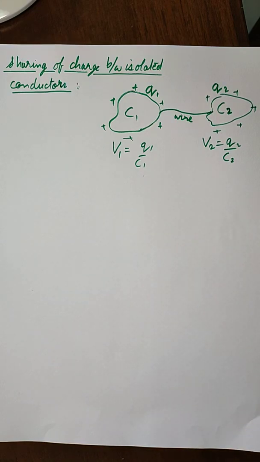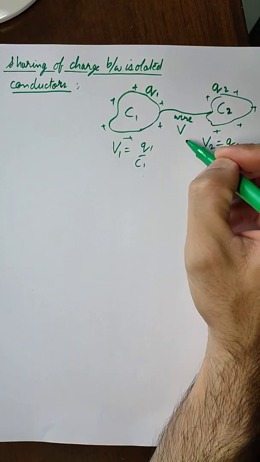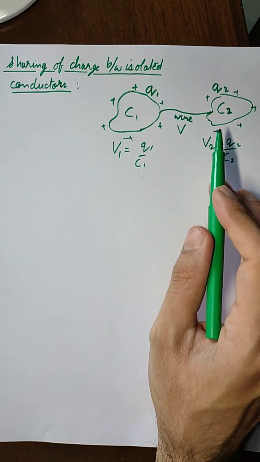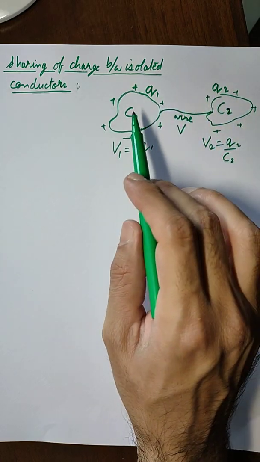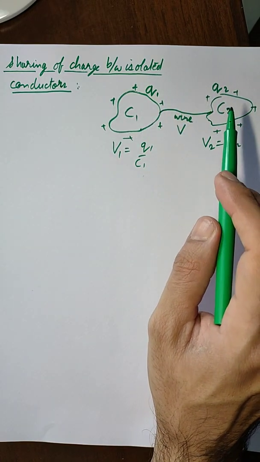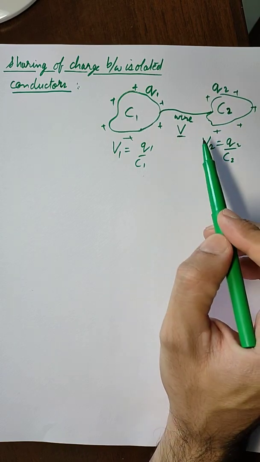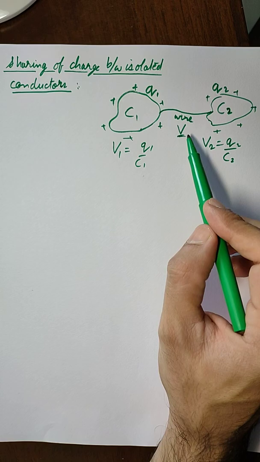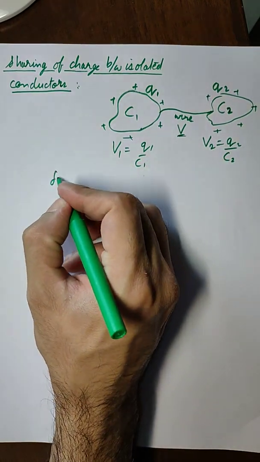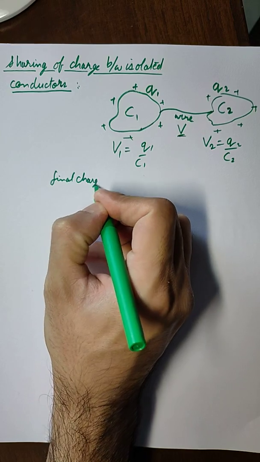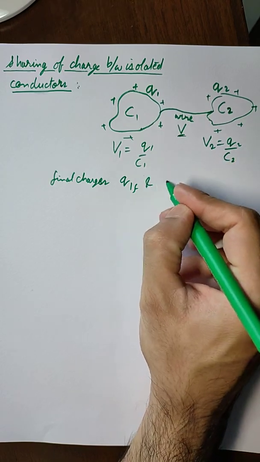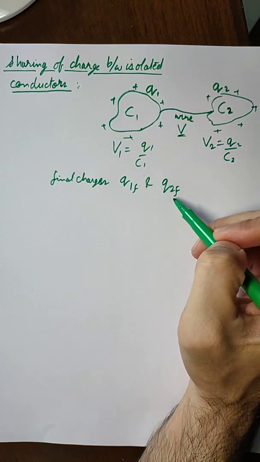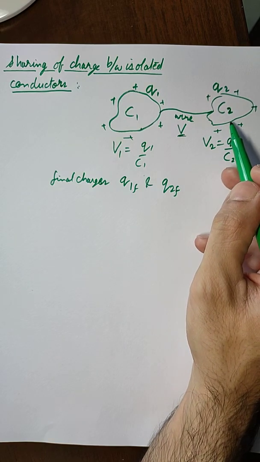Now till what point will the charge keep flowing? The charge will keep flowing till the point when the potential becomes equal on both the conducting bodies. So the total charge, Q1 plus Q2, will start distributing over the two metal bodies till both bodies are at the same potential. So let us say that when they have achieved the same potential, the final charges on the two bodies are Q1F on the first body and Q2F on the second body.